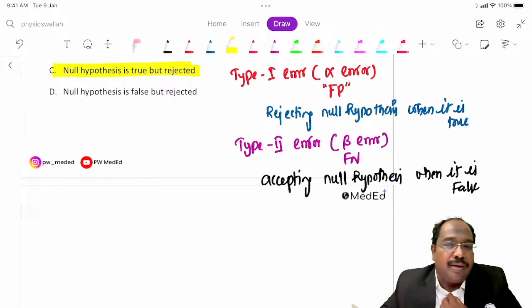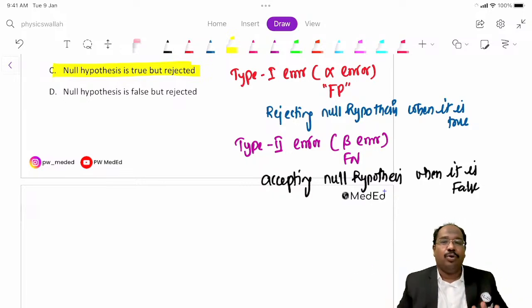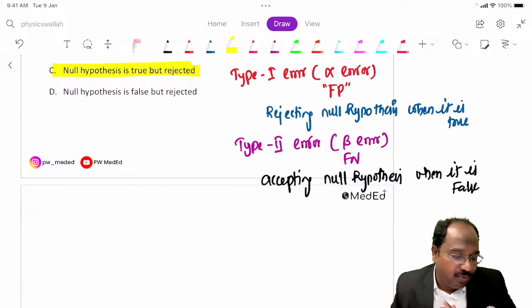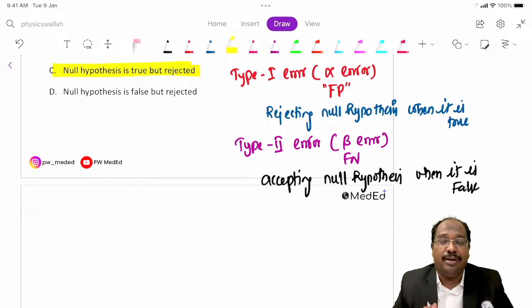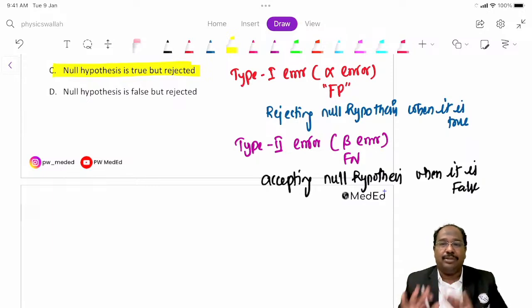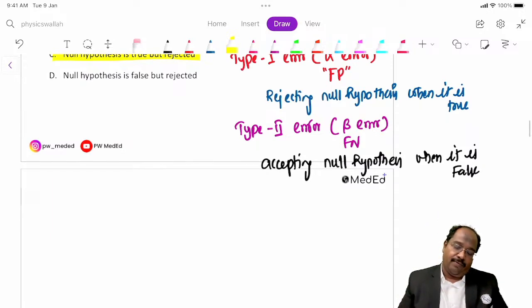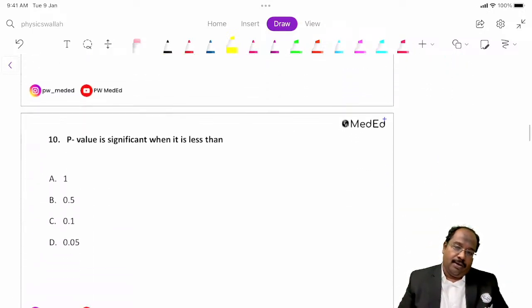What is type 2 error? Type 2 error means both the drugs are not same. One drug is better than the other drug, but I am falsely concluding that both the drugs are same. This is type 2 error. Don't worry, you remember one. You remember type 1 error, and you remember the exact opposite is type 2 error. Okay, fine. Next question.